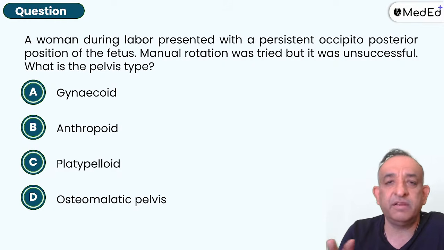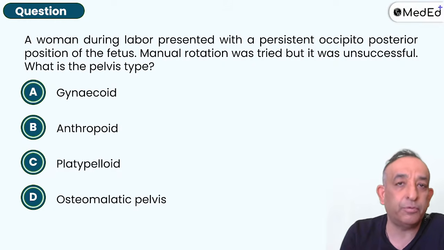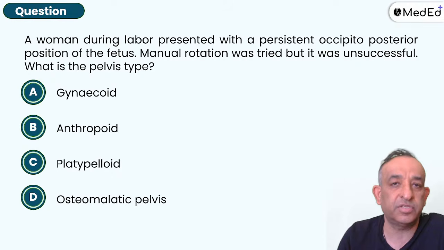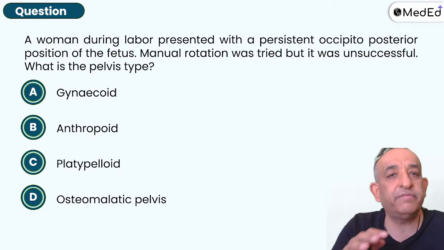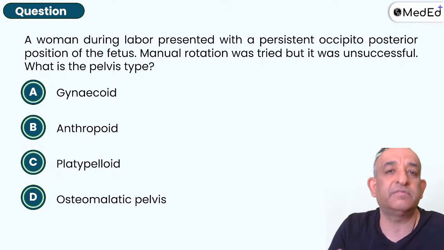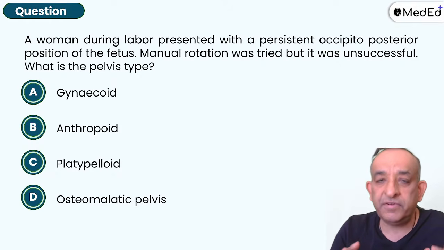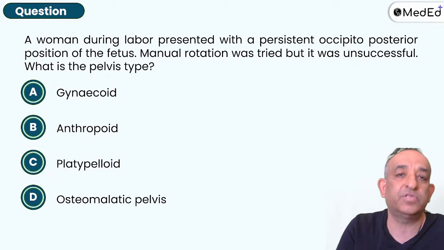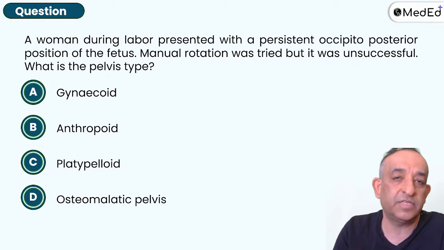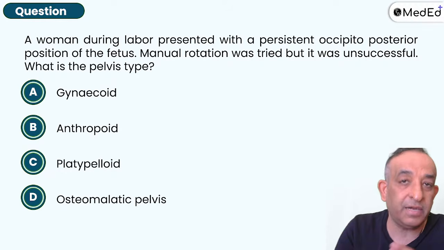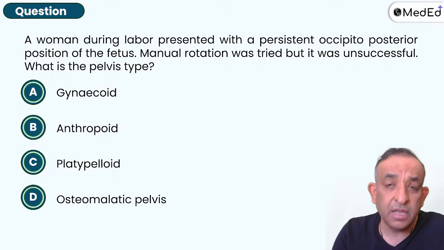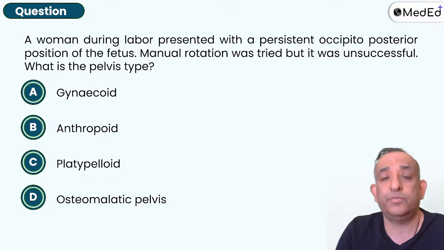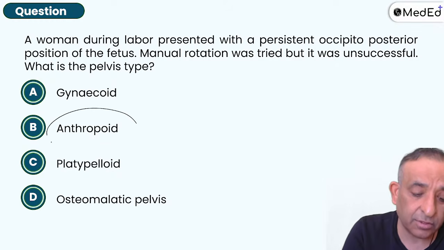These two exams are very fond of asking the most common malposition, which is right occipito-posterior. And when occipito-posterior comes into the pelvis, it rotates and becomes occipito-anterior 80% of times, and it delivers. 15 to 16% of time, it stays occipito-posterior and delivers as a persistent occipito-posterior, which is a face-to-pubis delivery, and that happens in an anthropoid pelvis. So yes, there is no rotation possible in an anthropoid pelvis. So that's why the answer is anthropoid.